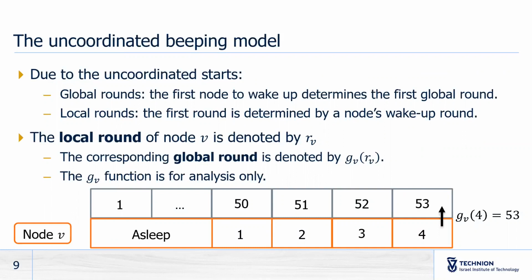In the example below, node V is asleep in the first 49 rounds. In global round 50, it wakes up. This is its first local round. And then it just increments its local round in each round, but it does not know which global round corresponds to these local round values.